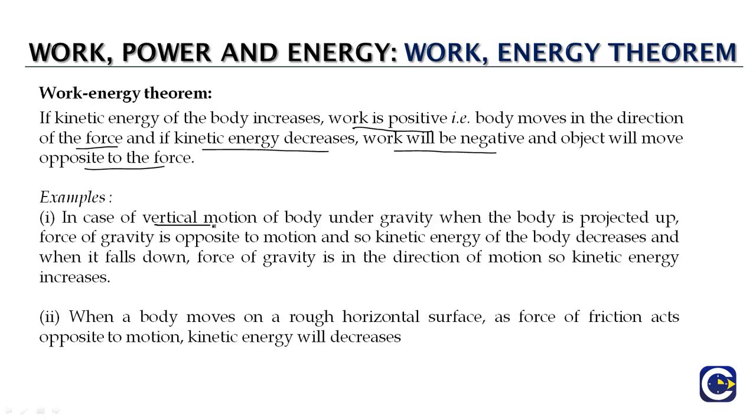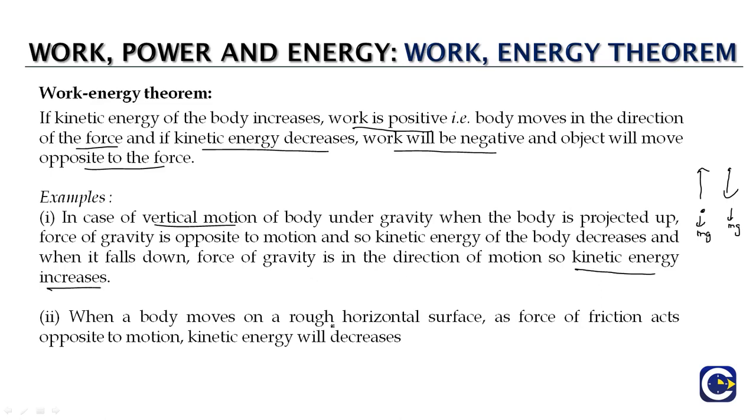If we consider vertical motion of a body under the influence of gravity, when we are projecting the body upwards, the body is moving in the opposite direction to gravity. Since gravity is always downwards, in this case the work done by gravity will be negative. So as the object is going up, the kinetic energy of the body will keep on decreasing. Whereas if you consider an object which is falling down under the influence of gravity, the displacement and gravity are in the same direction. So the work done by gravity will be positive, and the kinetic energy of the falling object will keep on increasing.